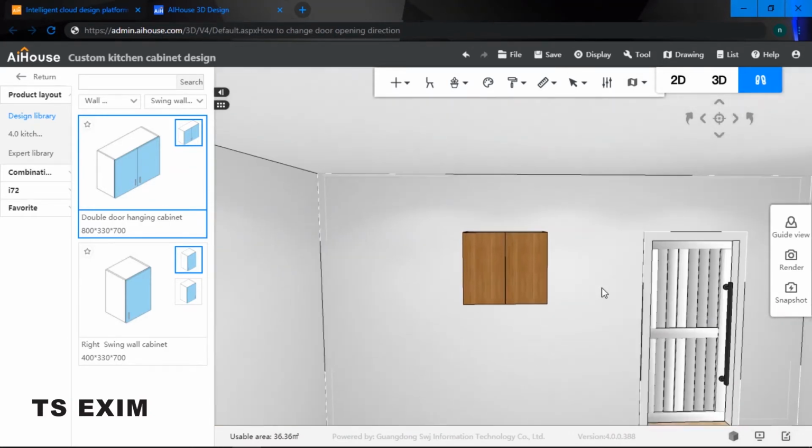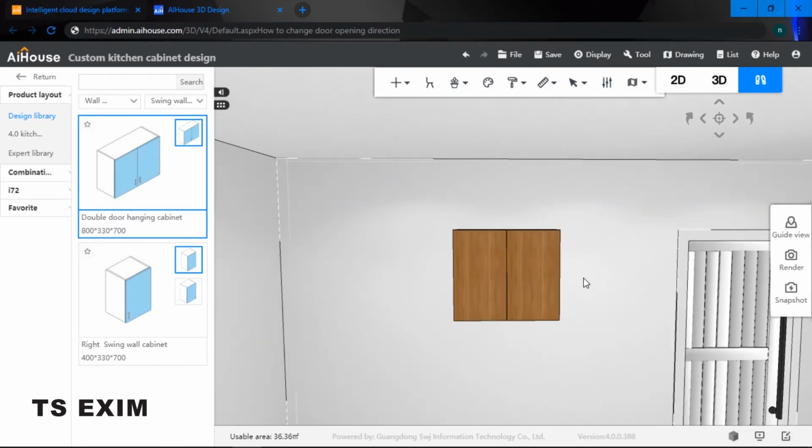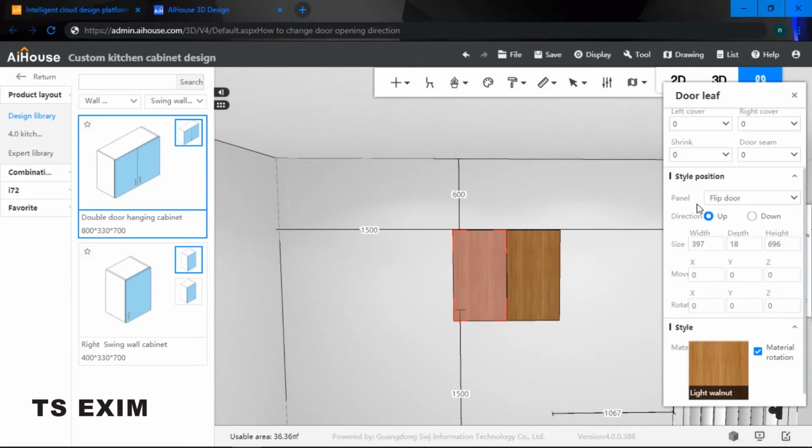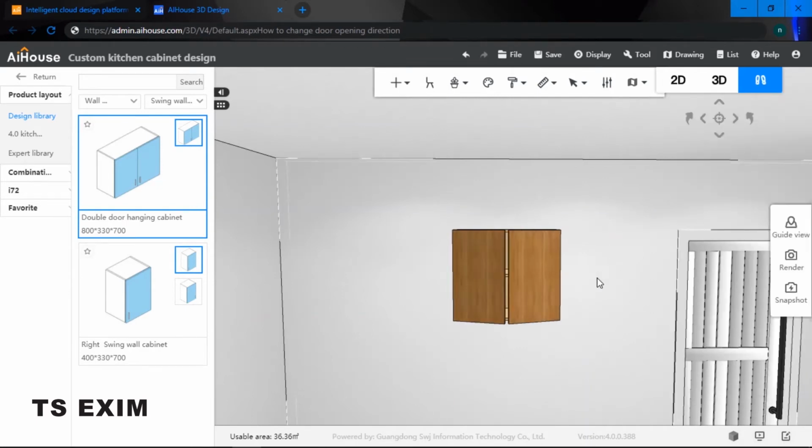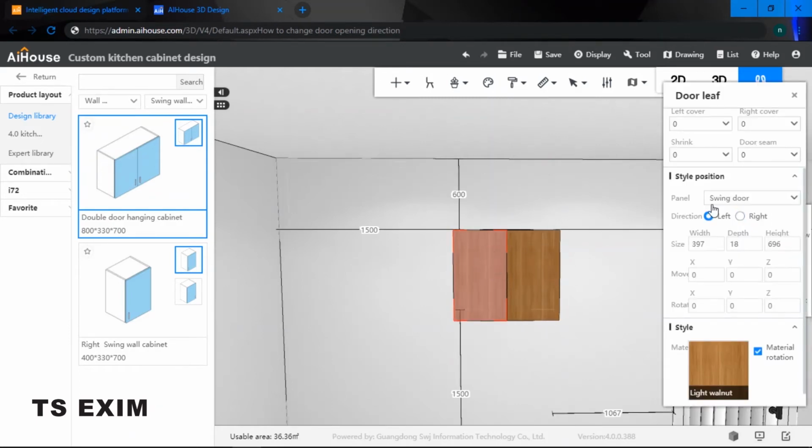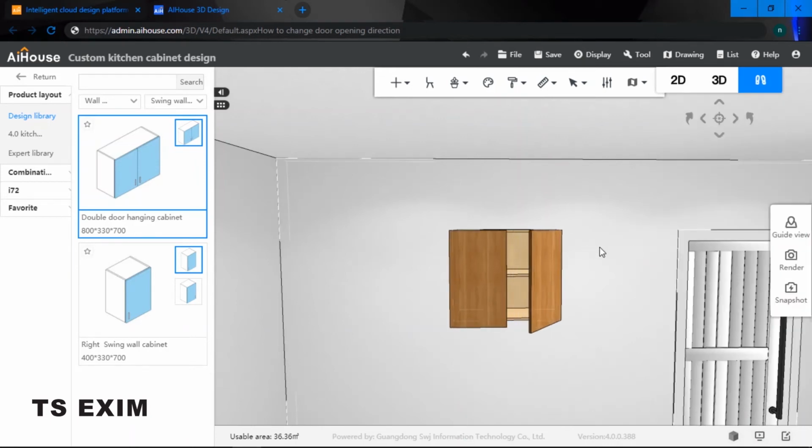For a wall cabinet, let me switch it back. Right now it's a swing door, and there are a total of 3 types of door you can change. The first one is a swing door. All you need to do is click onto your door and then go over here to the style position panel. Right now it's a swing door. If I change it to a drawer, as you can see, it opens up like a drawer.